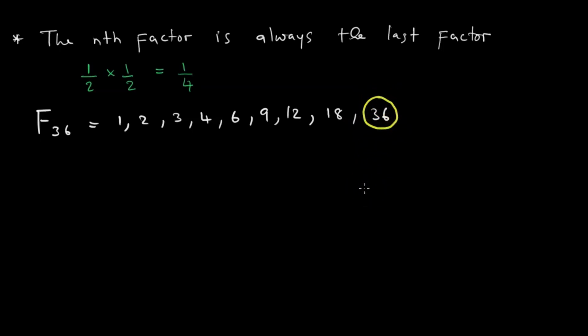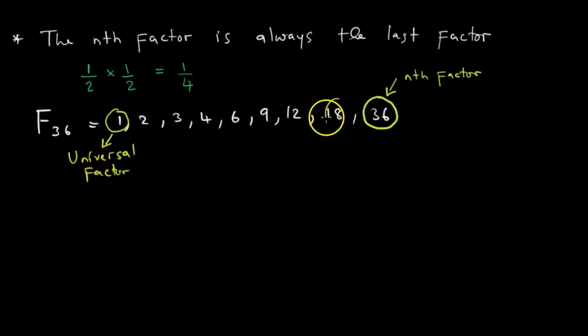Saka panapa pakulista mafactors aya, taona kuti there are 3 special numbers. Actually, there are 2 special numbers. The third is dependent on whether it is a whole number or not. But this last factor, ndo yatiri kuti nth factor, then 1 ndo yatiri kuti universal factor, then the second last factor yatiri kuti n over 2th factor.